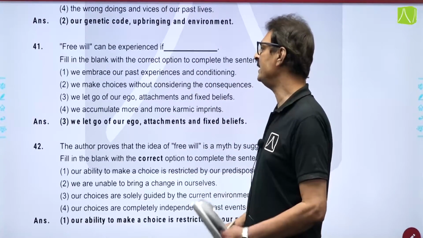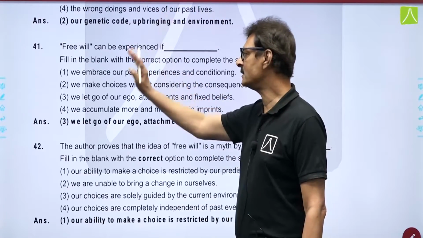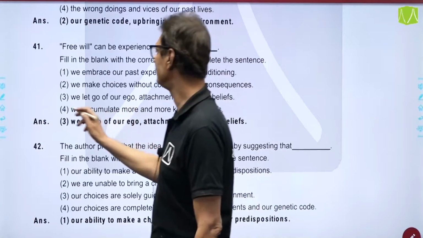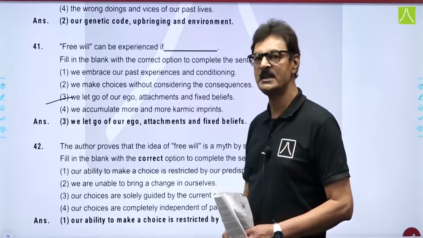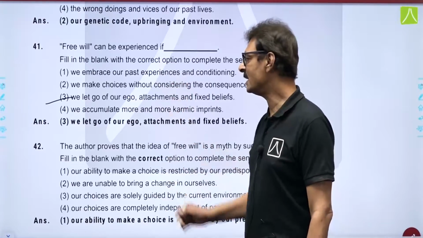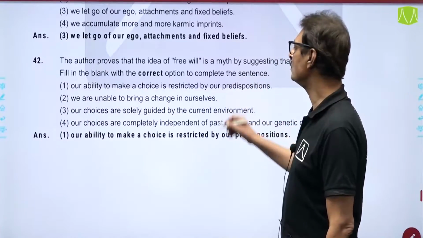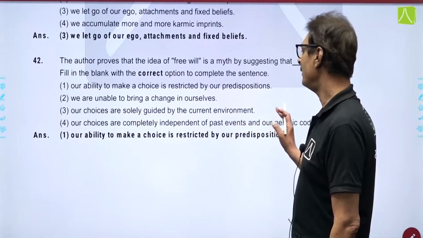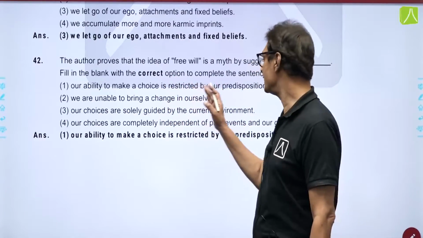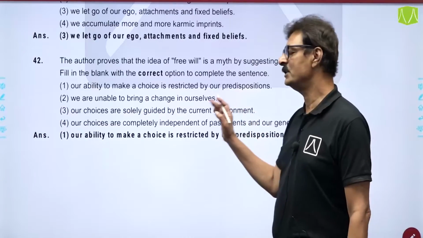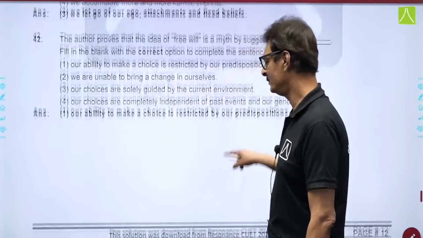Free will can be experienced if... on the understanding of the passage you can analyze that the correct answer is free will can be experienced if we let go of our ego, attachments and fixed beliefs. Yes, so this is the correct answer. Finally, the other question now: the author proves that the idea of free will is a myth by suggesting that our ability to make a choice is restricted by our predispositions. So option number 1 is the correct answer for question number 42.